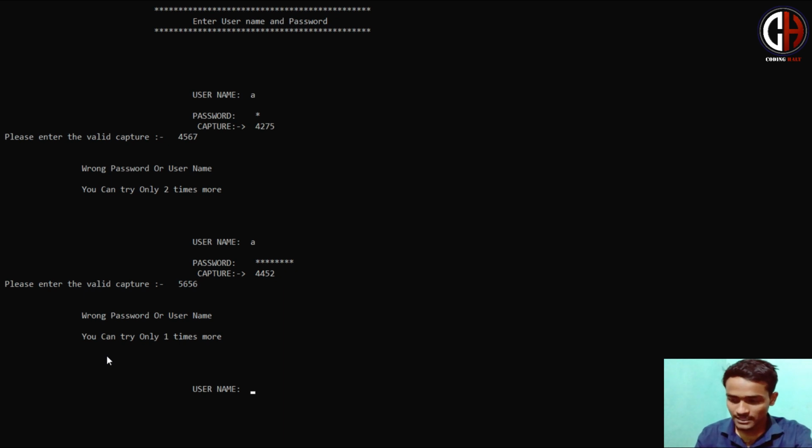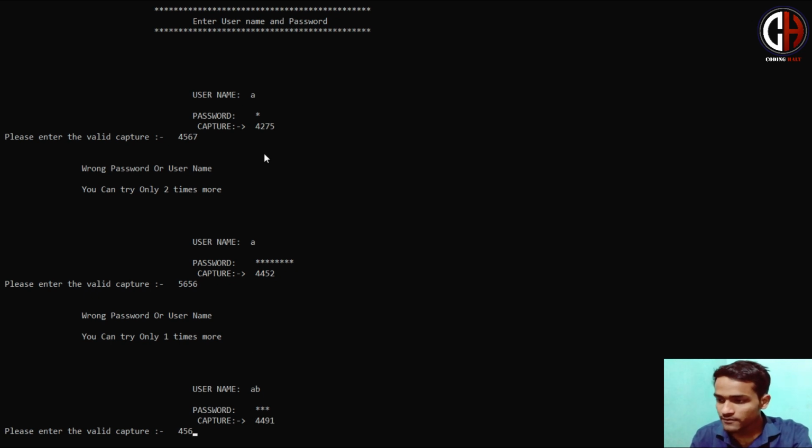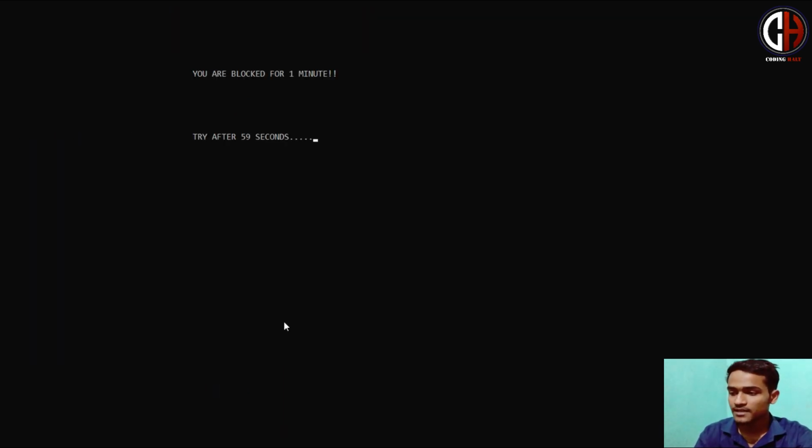Okay. This time let me also give a wrong password, and the captcha will again be generated, 4491. You can see the difference that every time the captcha is not the same. It is auto generated, meaning the system is generating the captcha. After that, if I press any key, you are blocked for 1 minute. Try after 57 seconds. Here you can see that the timer is going on. That means you can try in the next 52 seconds or 51 seconds.